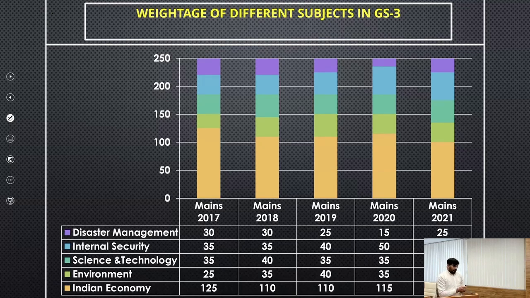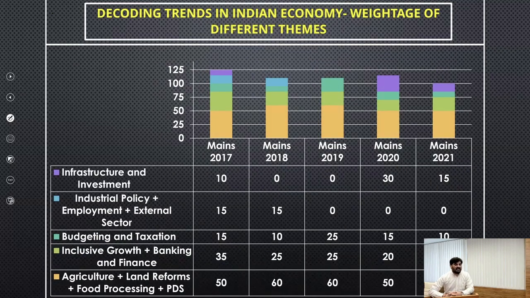Second, if you look at the syllabus of the Indian economy mentioned in GS paper 3, the syllabus can be categorized into different pillars. For example, we have a pillar of agriculture, land reforms, food processing, and public distribution system. Second pillar is inclusive growth.